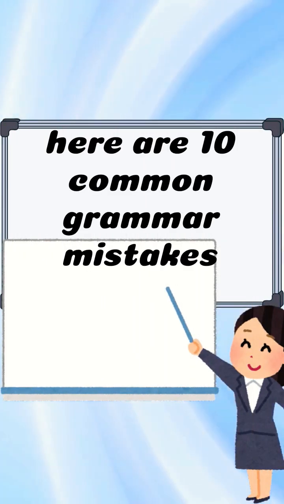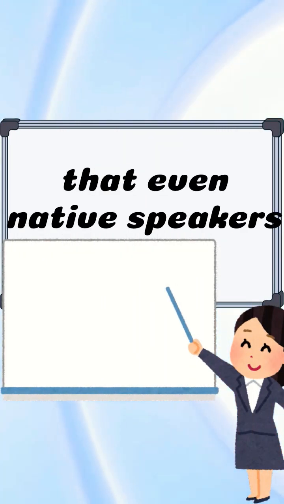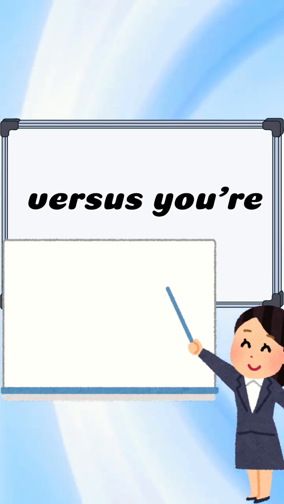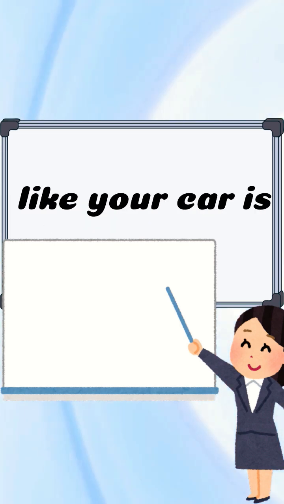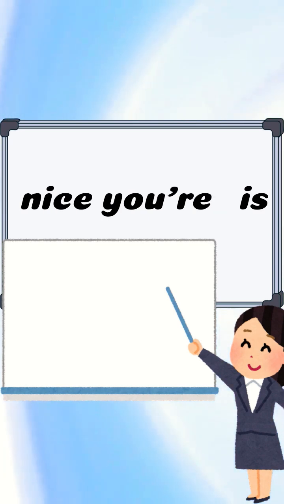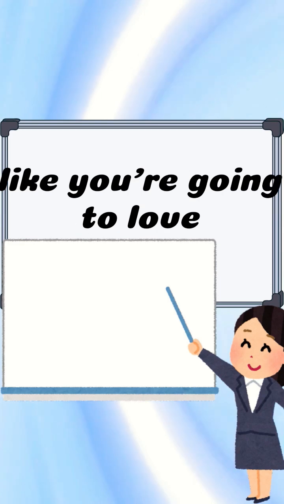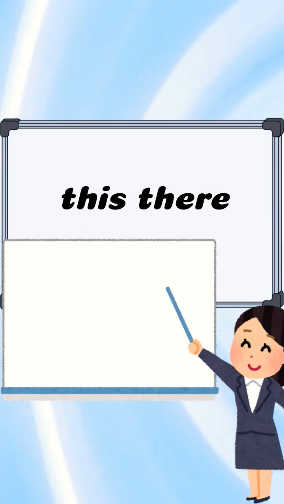Here are 10 common grammar mistakes that even native speakers make. Your versus you're. Your shows possession, like your car is nice. You're is a contraction of you are, like you're going to love this.